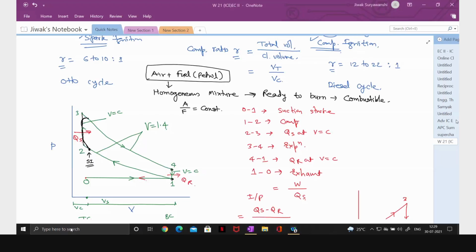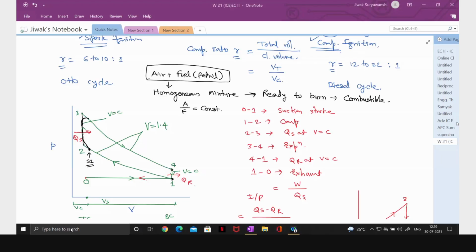Yes, sir. Are you 43? Yes, sir. Any guess why we are approximating a constant volume heat rejection process in case of the Otto cycle, that is 4 to 1? No idea, sir. Roll number 66, Moria. Yes, sir. Any idea? No, sir.